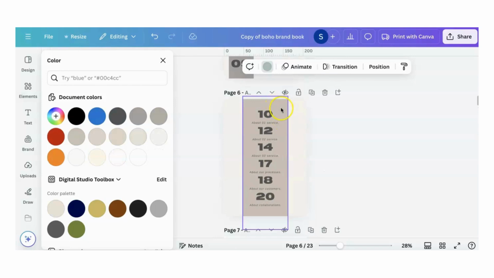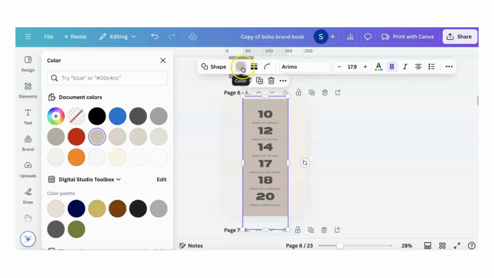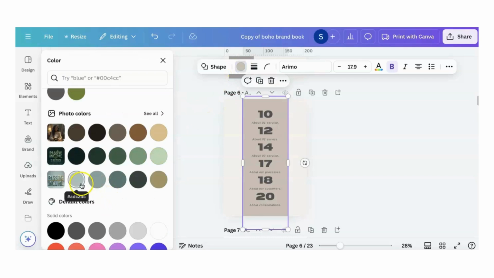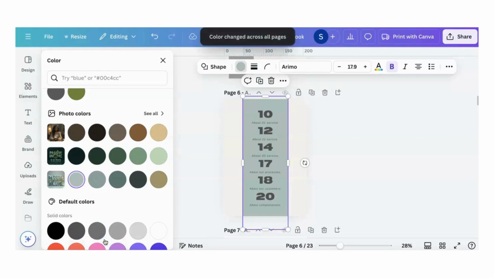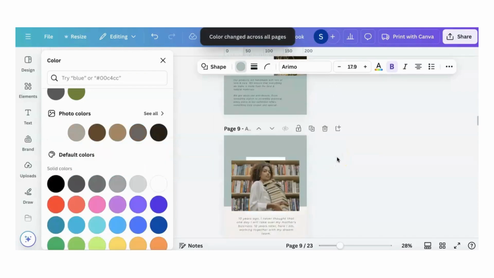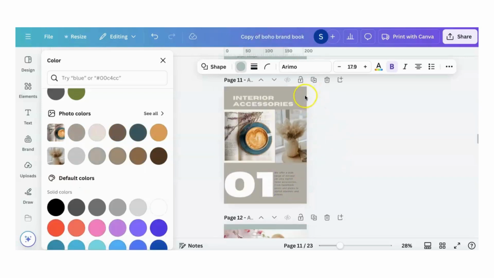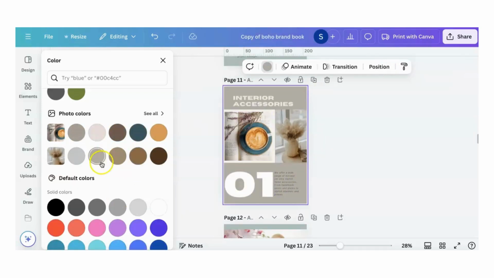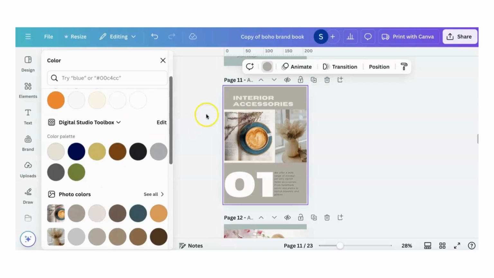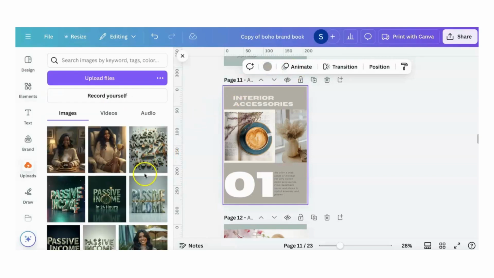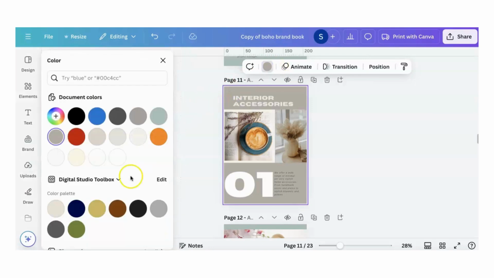So now let's go right here. We see that this is another color page. And if we want to use that same color again, let's hit that color. I think it was that one. And then we're going to do a change all. And then we're going to keep going down until we find all of the colors that need to be changed in our book, okay? The only thing I hated about that was that it actually changed my font color. So I'm going to use that color again, and I'm going to say change all.